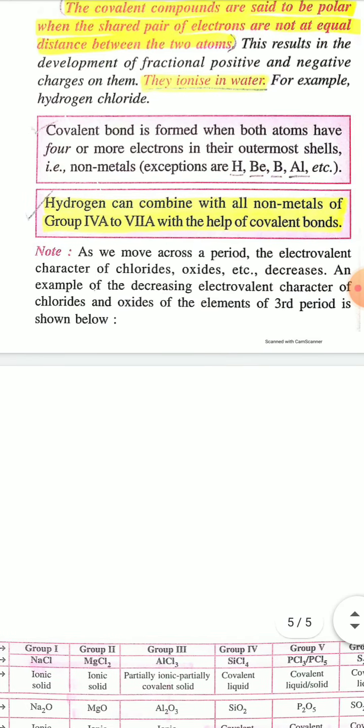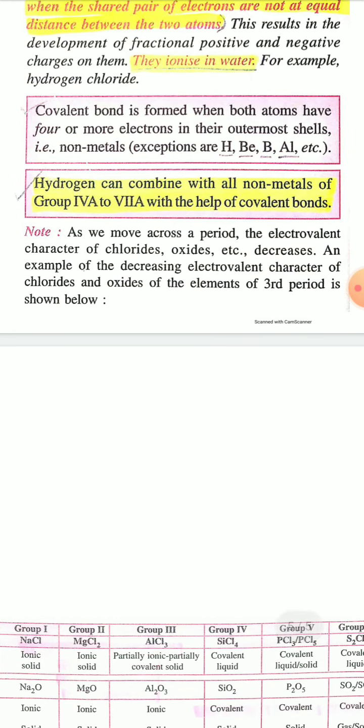Now one note is given: as we move across a period in the modern periodic table, the electrovalent character or ionic character of chloride, oxide, etc. decreases. That is, as we move across a period, from left to right in the modern periodic table, the electrovalent character or ionic character of chlorides or oxides of metal decreases.